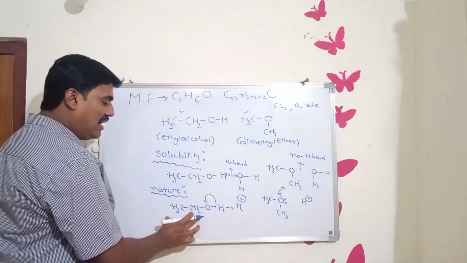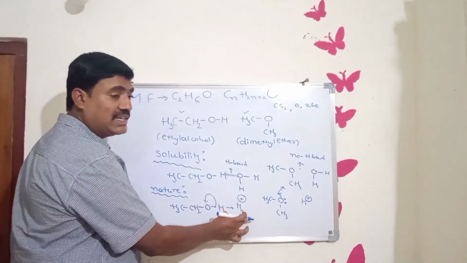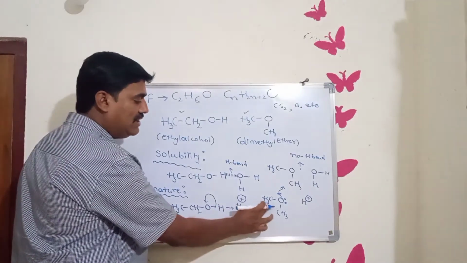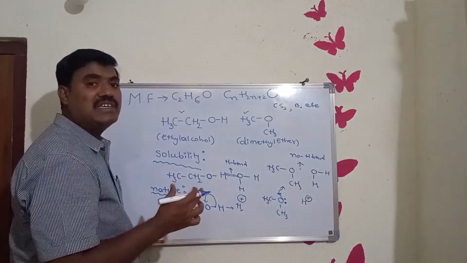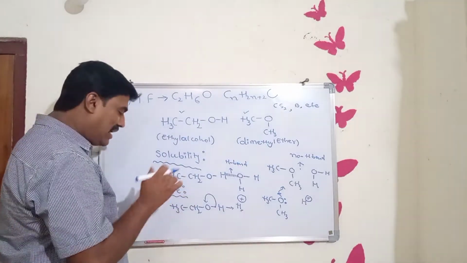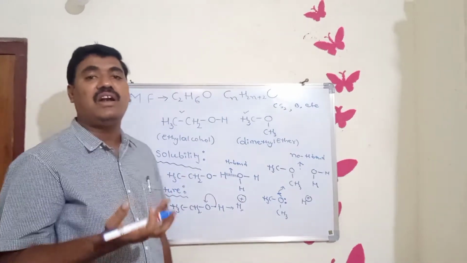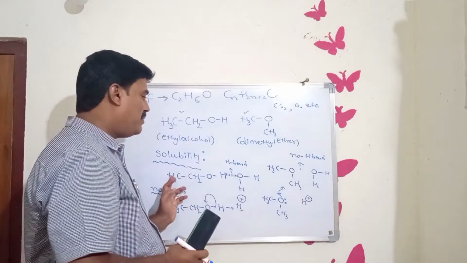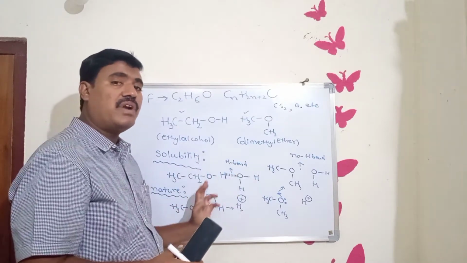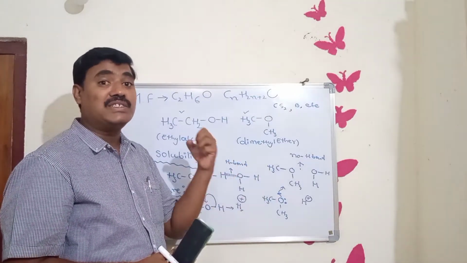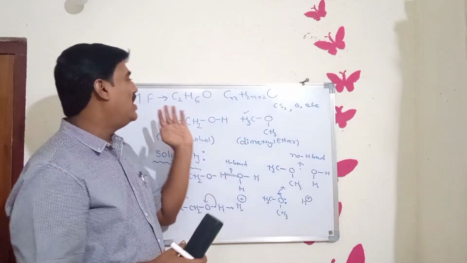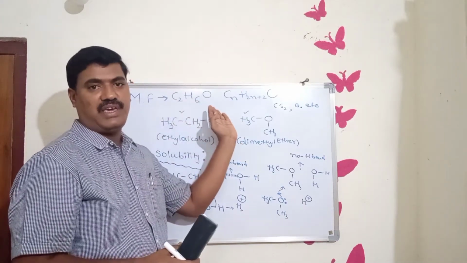So ethyl alcohol exhibits acidic character and dimethyl ether exhibits basic character. So the chemical properties of ethyl alcohol and dimethyl ether are different. Physical properties are different, chemical properties are also different, but what is the same? Only the molecular formula is the same.